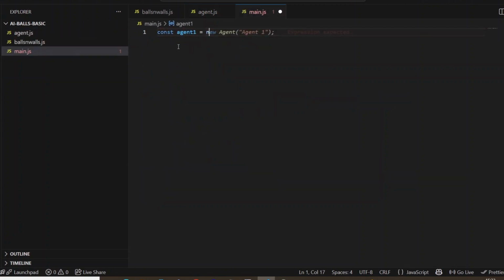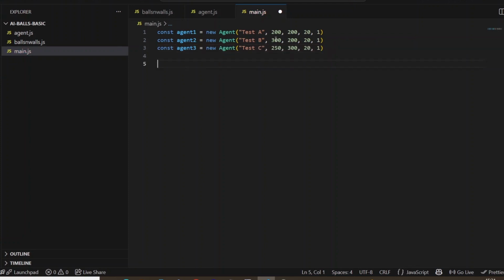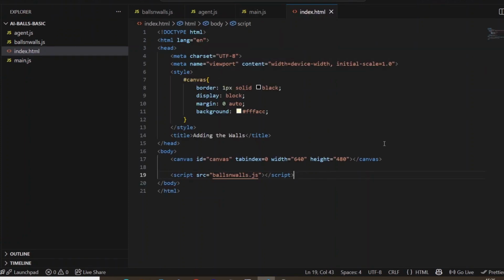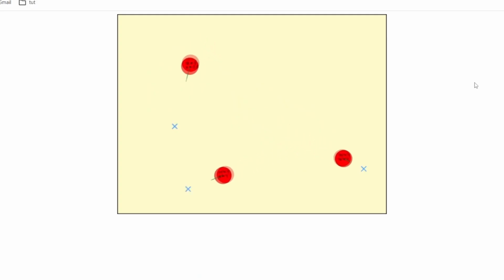That's where the environment will be defined. I call it main.js and simply create three new agent objects, calling them test A, test B, and test C. That's it. Then I import all these JavaScript files in the index.html, and here they are. Yeah, this is what I thought could be a good starting point for this project. Just three agents moving randomly. In the next episode, I'm going to add the LLMs, and we'll just see what happens after that.